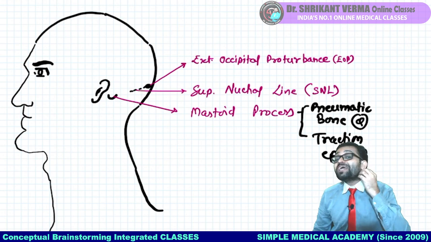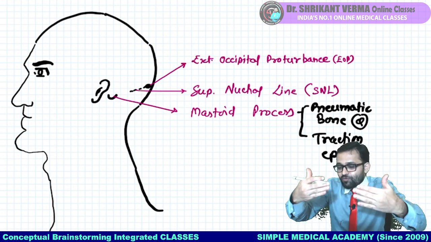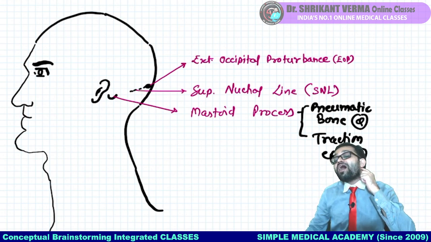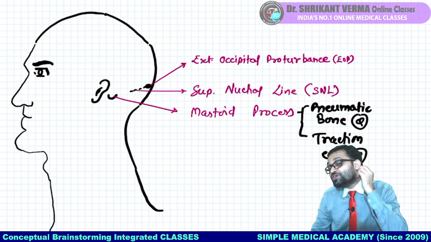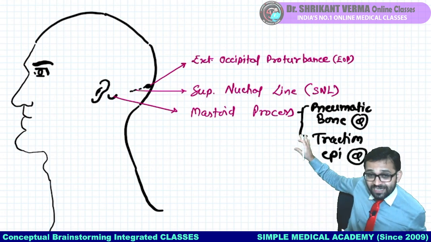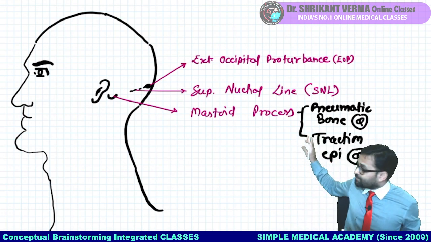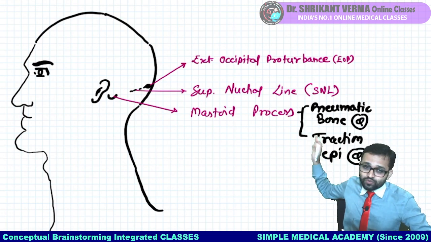Why? Because they are not having the ability to hold the neck. As they grow bigger, yes, they are having the neck holding property, development of the sternocleidomastoid. So sternocleidomastoid is pulling, doing traction, and then mastoid process is developing. So this is your daily integration, daily routine life with the anatomy. Okay, so these 2 MCQs I told you.